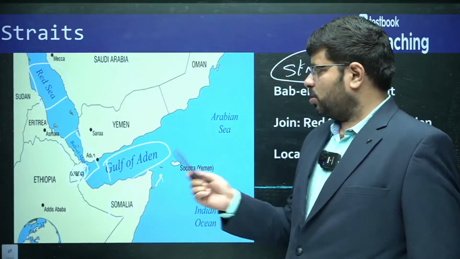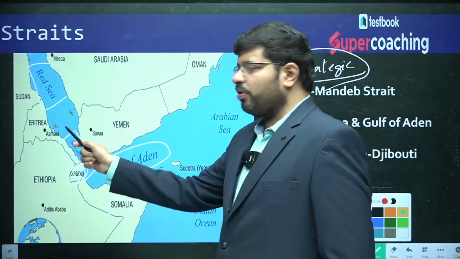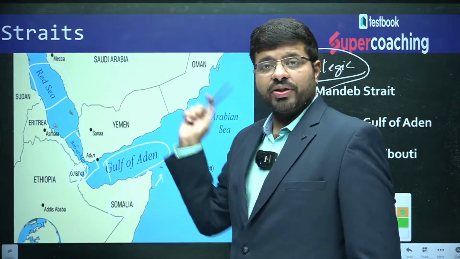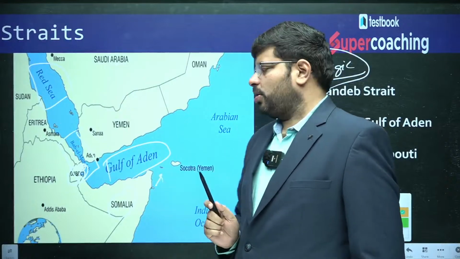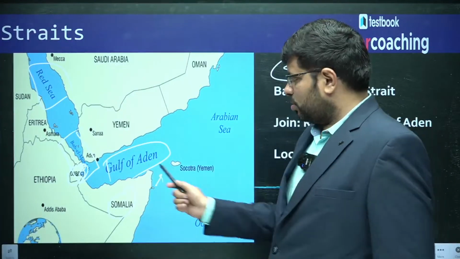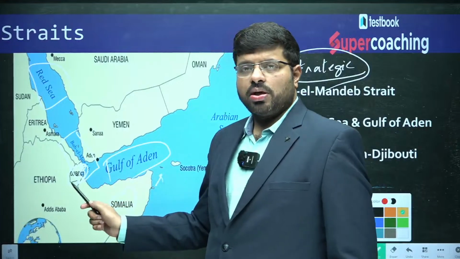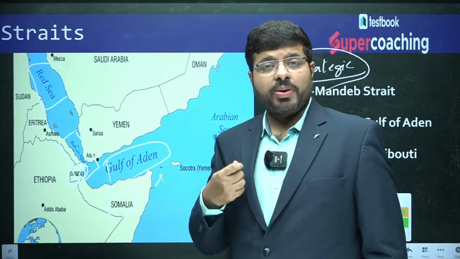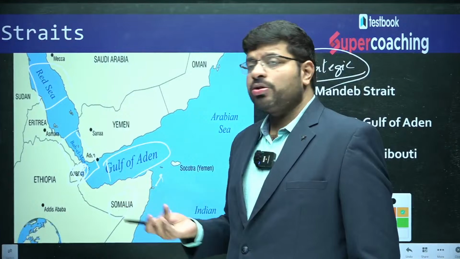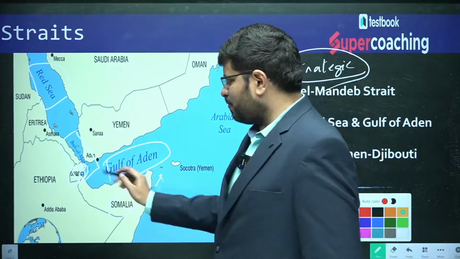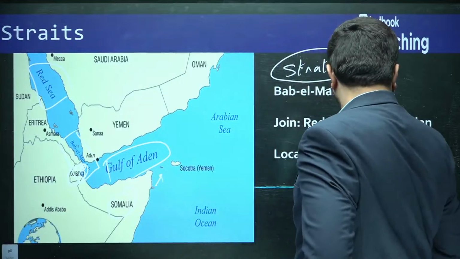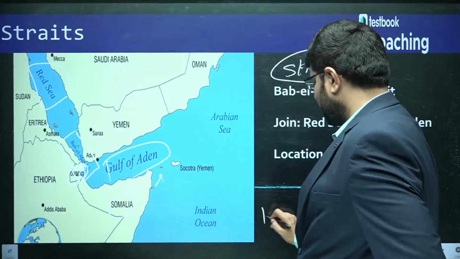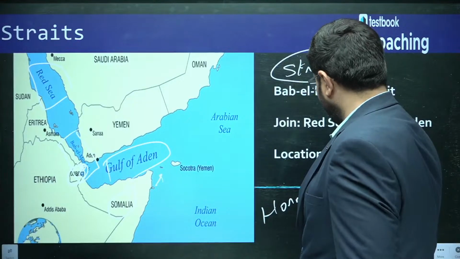Geopolitical importance, because it is an important point of international trade, connecting Asia with Europe, this becomes very important. Then navigation. Look at the navigation. That is why China and America are paying so much money to Djibouti for having their base, especially here. This is the region of what you call the Horn of Africa. What is this? Horn of Africa.